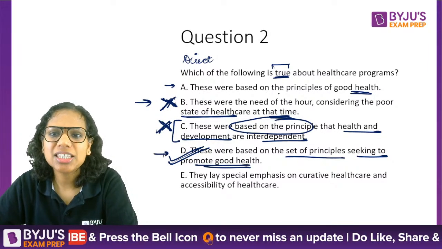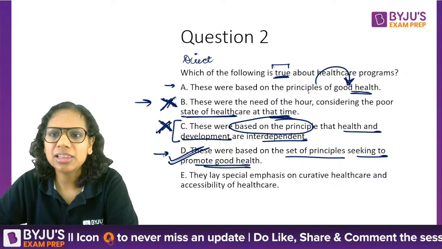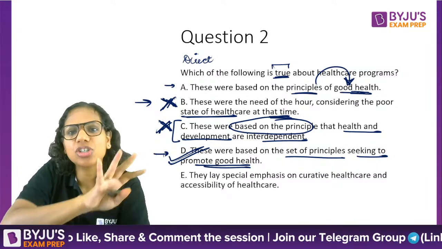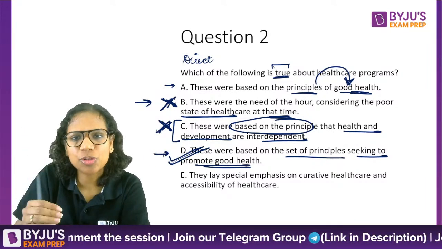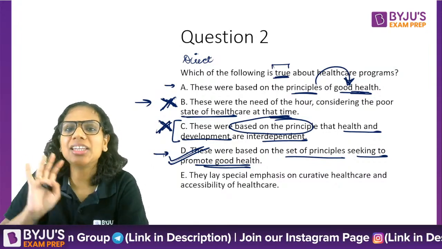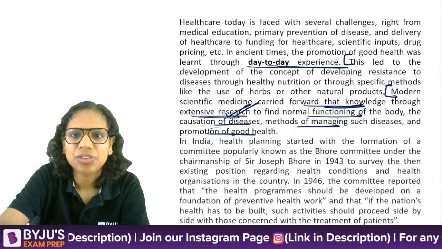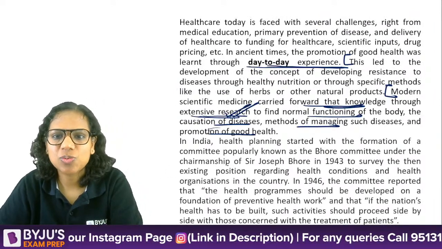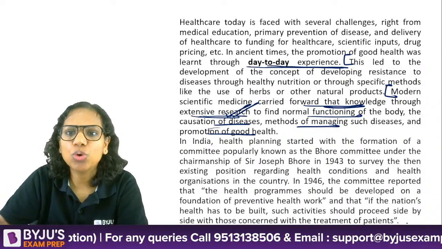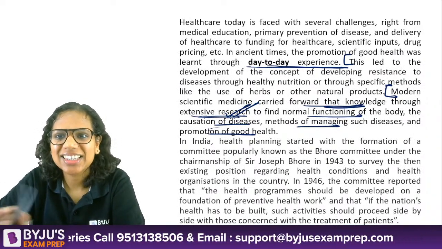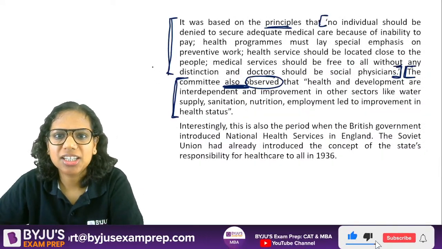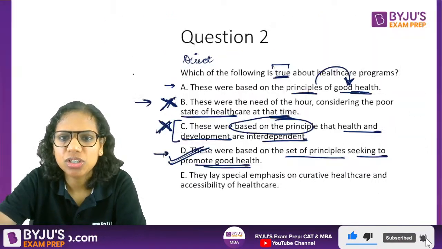However, A says they were based on principles of good health. Nowhere has the passage said that these are the principles of good health and therefore these should be followed. No, they were based on a set of principles and the goal of those principles was to promote good health. That is something that I can clearly see, right? So what will be the goal of these principles? Why am I laying down these healthcare programs? Because I want to promote good health. Yes, that's the idea.